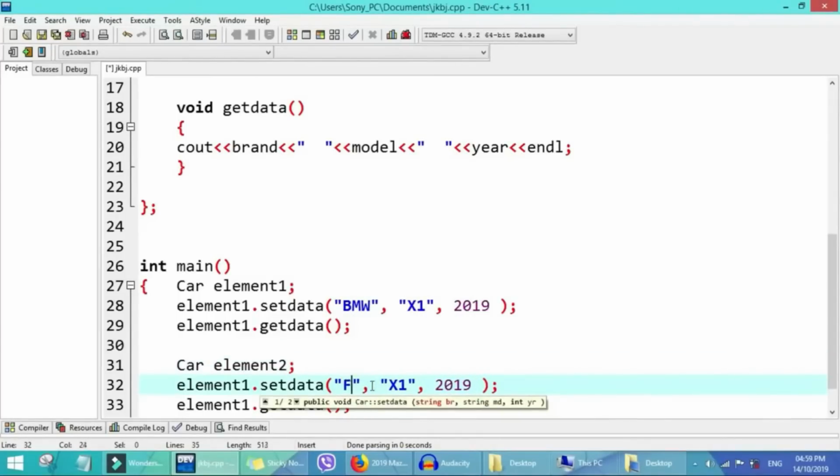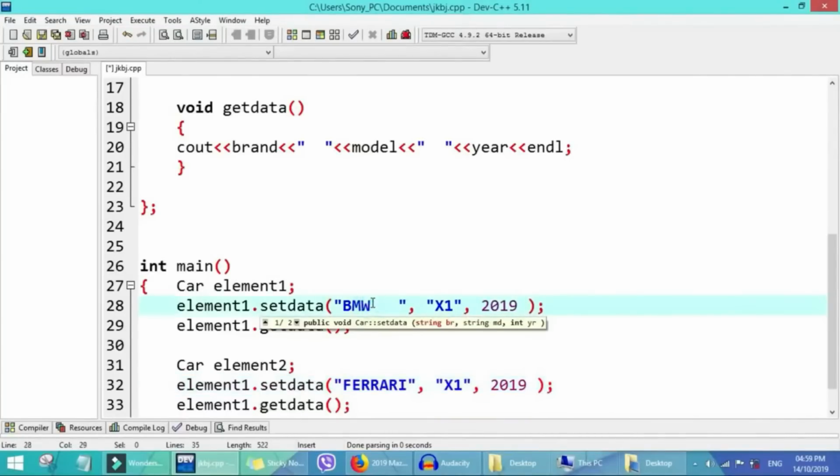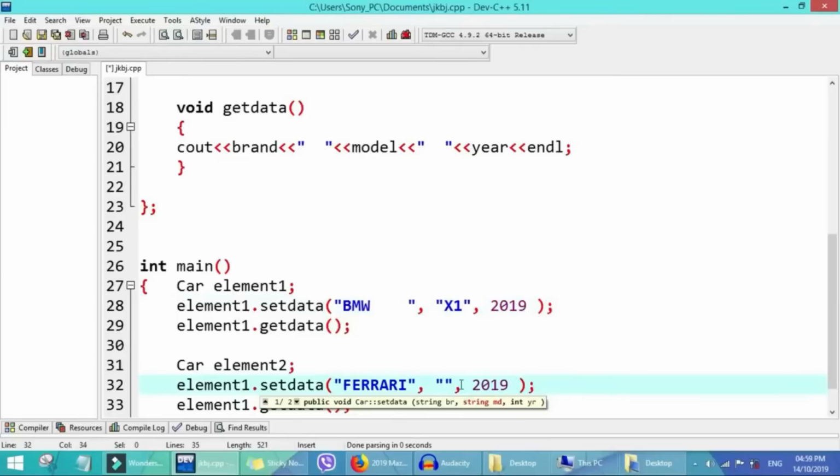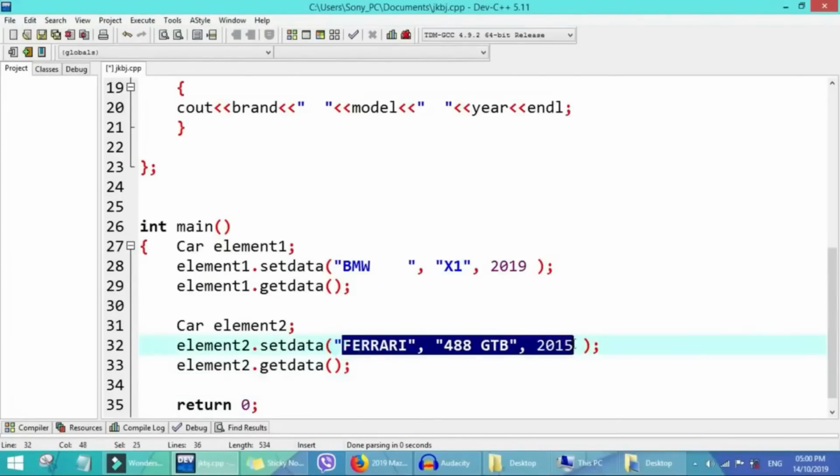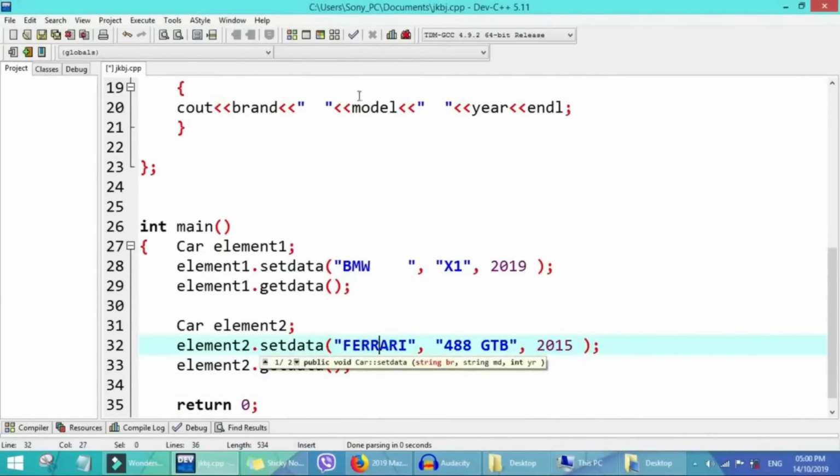Mostly we use Ferrari, the model 488 GTB, and the year 2015. If we run this, it's supposed to give us the next object we create from that same class.